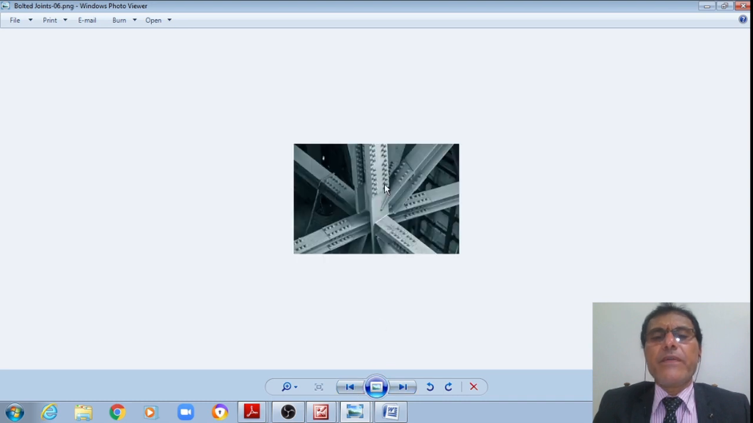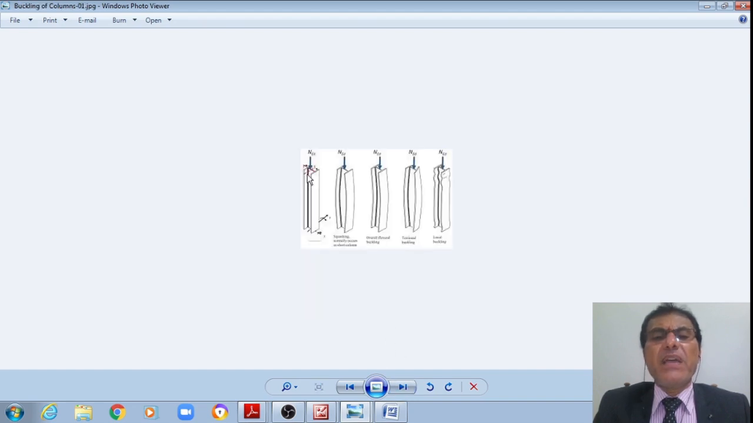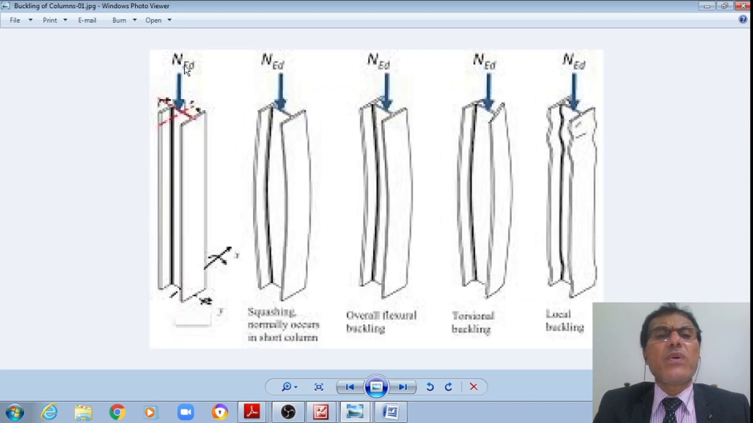Whereas these rigid moment resisting frames will generally be subjected to axial load as well as bending about the major axis as well as the minor axis. This is called the major axis. This is called the minor axis, students.